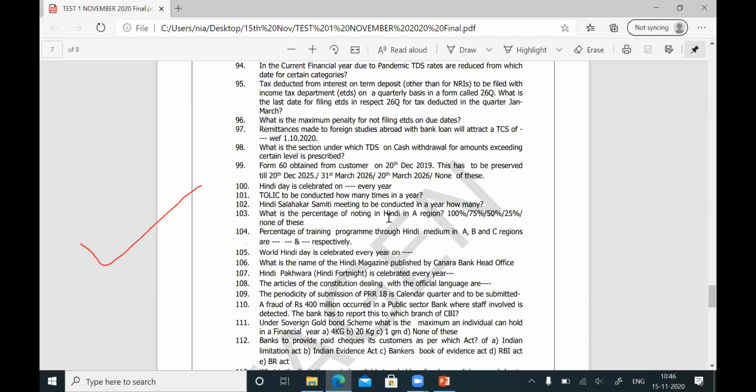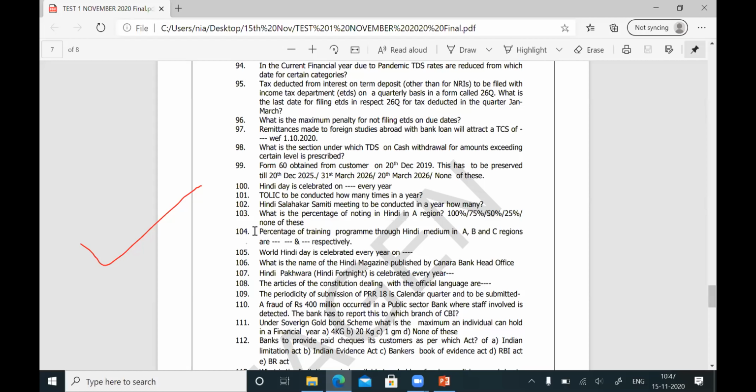What is the percentage of noting in Hindi in A region? I will give for all the regions. Please note it down for question number 103. The percentage of noting for A region is 75%. In B region, it is 50%. In C region, it is 30%. 75, 50, 30. Your 55%, 100% is for correspondence. That is not noting. Noting is 75, 50, 30. Note down. Question number 104.